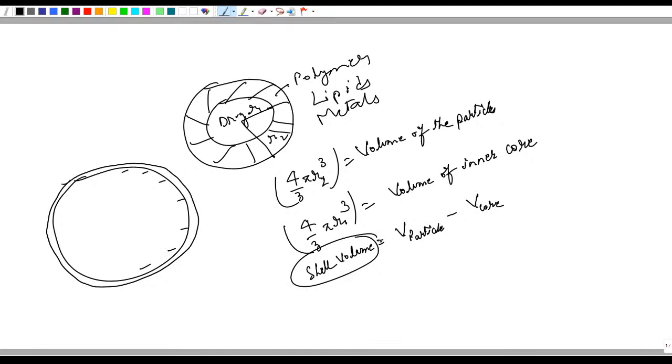If the charged drug is negatively charged, then it will of course experience electrostatic repulsion. But if the drug that is coming in is positively charged, then it will actually experience an electrostatic attraction.